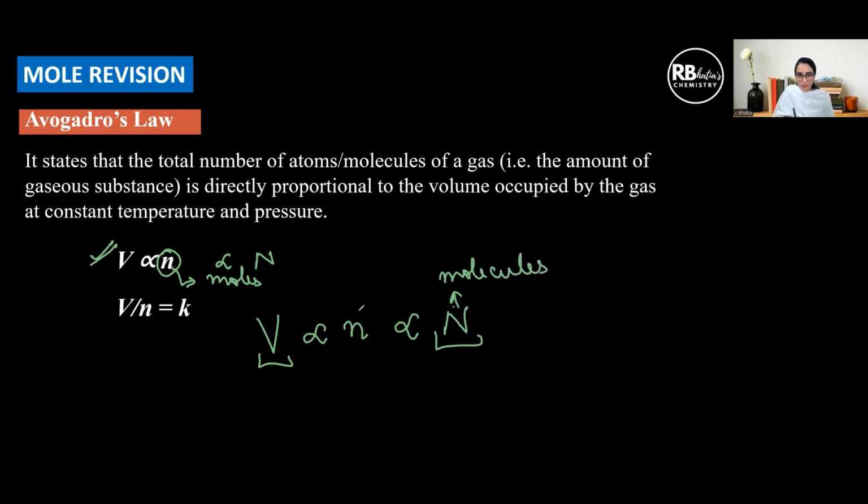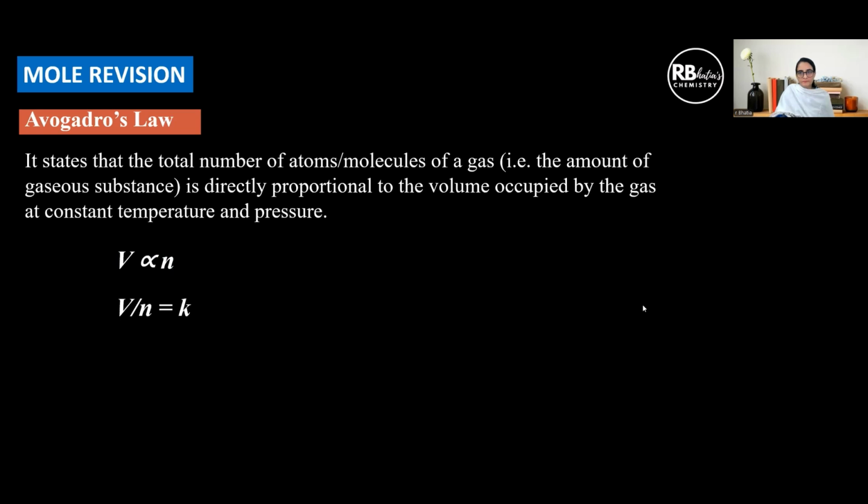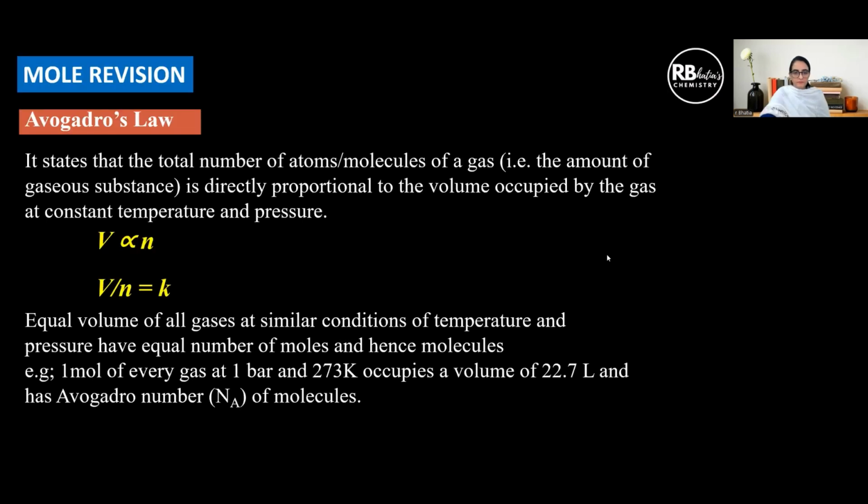That means equal volumes of all gases will have an equal number of molecules. So equal volumes of all gases at similar conditions of temperature and pressure have an equal number of moles and hence molecules. This is what Avogadro's law says. So 1 mole of every gas at 1 bar and 273 Kelvin will occupy a volume of 22.7 liter and would have Avogadro number of molecules.